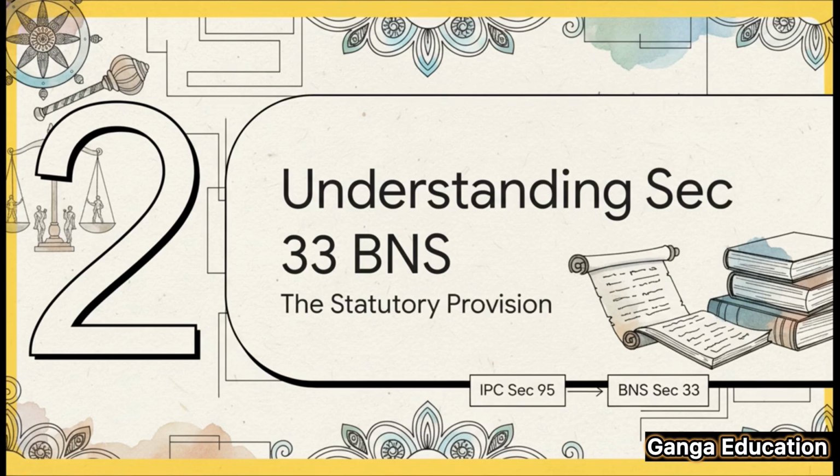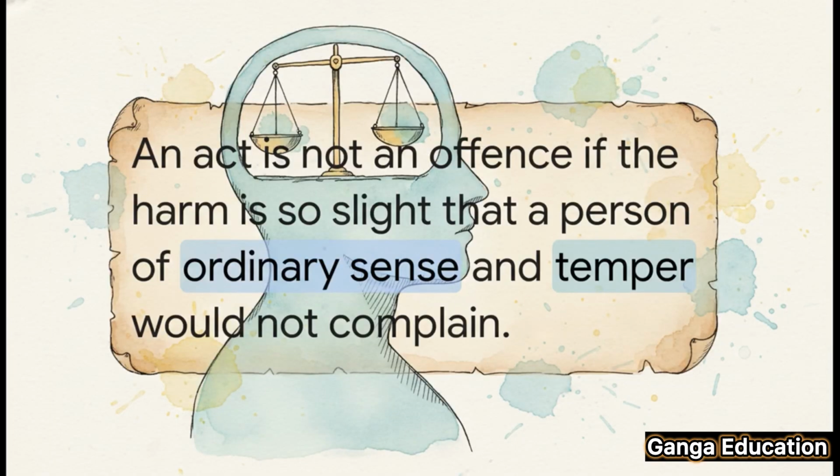It's the direct counterpart to the old Section 95 of the IPC. So here's the actual wording from the Sanhita. It says that nothing is an offense if the harm is so slight that a person of ordinary sense and temper would not complain. Now, I want you to really lock in on that phrase, a person of ordinary sense and temper. This is the absolute key. The law doesn't care how a particularly sensitive person might feel. It's an objective test. The court has to ask, would a reasonable average person complain about this?